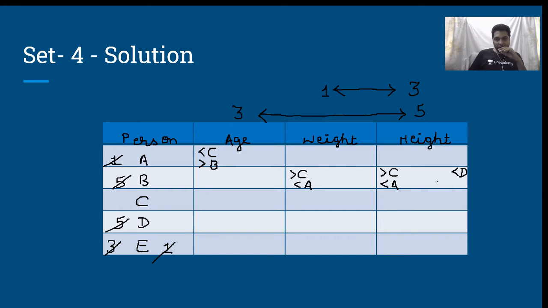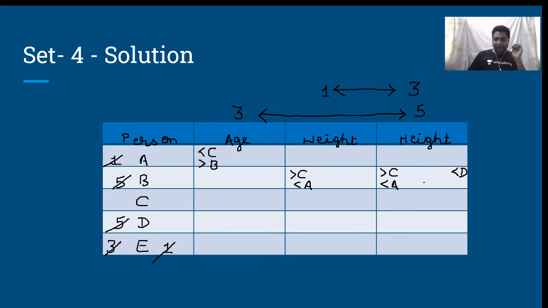Now come to the case where you are going to write the rank of height for B. B's rank in terms of height. If we are looking at it, clearly I know that 5 cannot come over here, because this number has to be less than at least two of the other numbers. 5 is the maximum, so 5 cannot come. For the same reason, because it has to be less than at least two numbers, 4 also cannot come. So 5 cannot come, 4 cannot come.